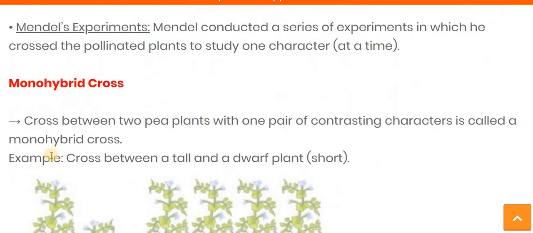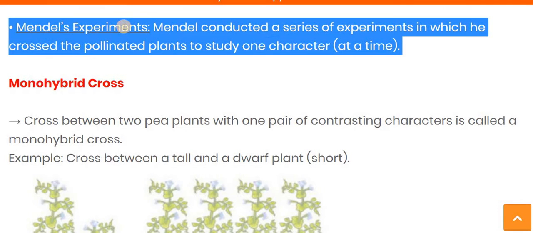In Mendel's experiments, he conducted a series of experiments in which he focused on one character only at a time. He did several experiments, but at one time he focused on only one character.